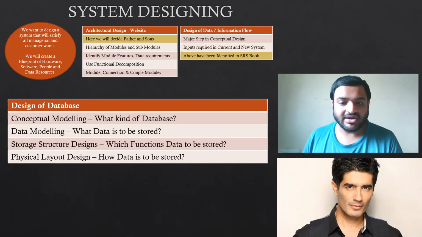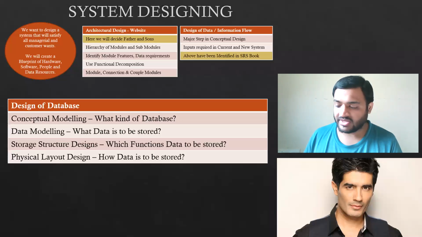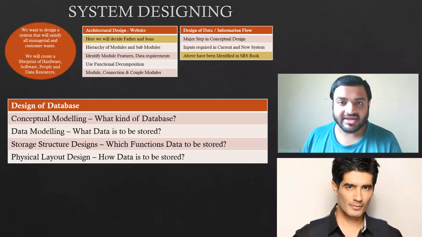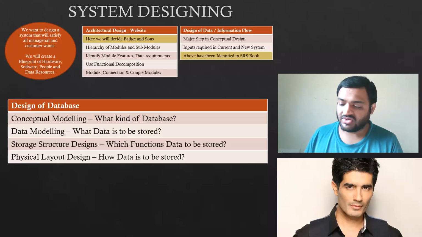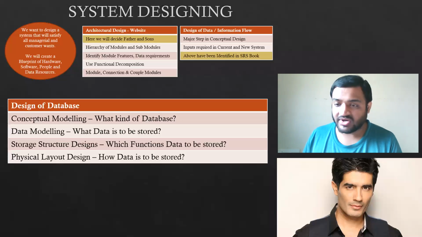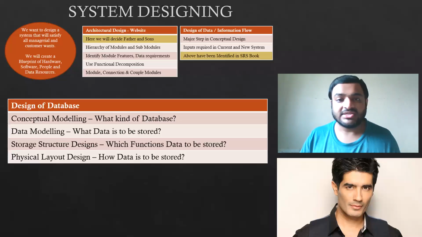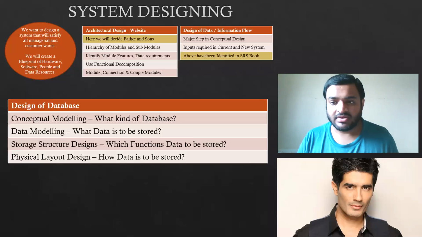Now we have to make sure that only the data which the organization needs is being stored. So data modeling is what data is to be stored and what data is not to be stored in the database. Because if such data can be stored in an ordinary or normal database, you don't need a special database for that. So you will understand what data is to be stored in the special database and what in the normal database. As per that, you will do the data modeling, because we don't want to keep the normal or ordinary information in specialized databases. That is what data modeling is.